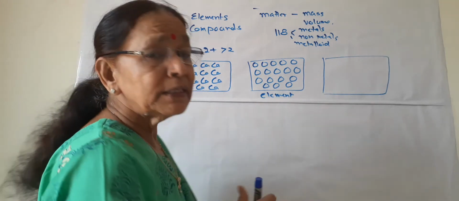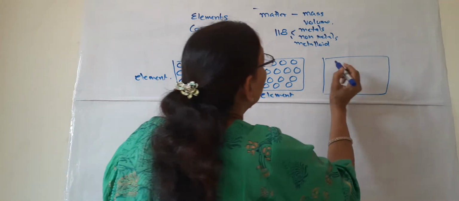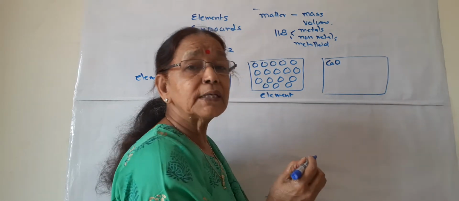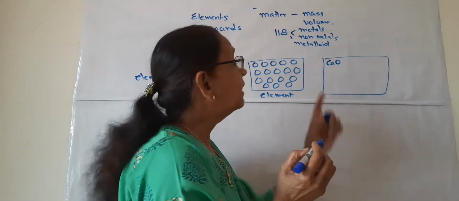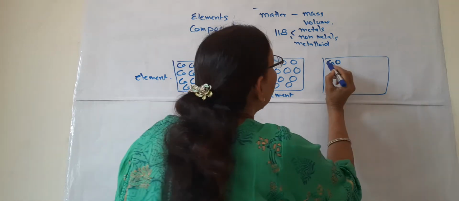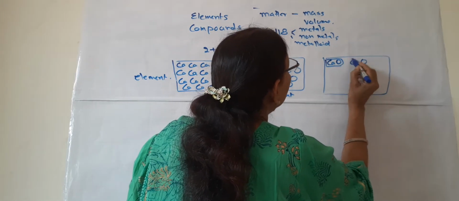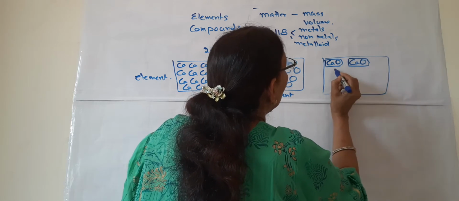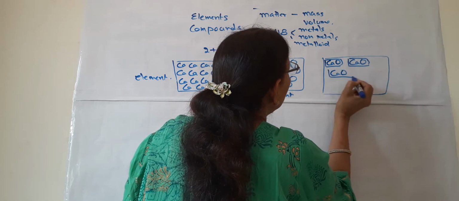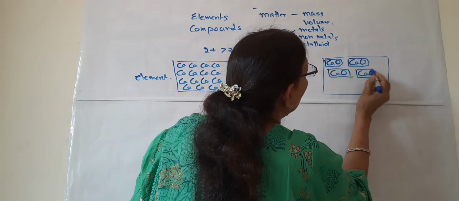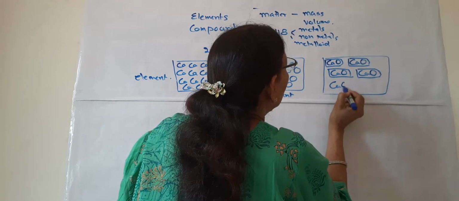Now suppose a third I have taken where this calcium combines with oxygen chemically and calcium oxide is formed. Now this calcium oxide is a compound, and the basic unit of this compound is now CaO, calcium and oxygen.